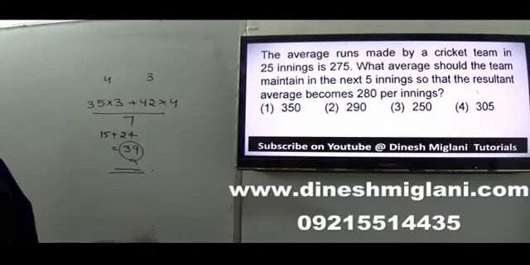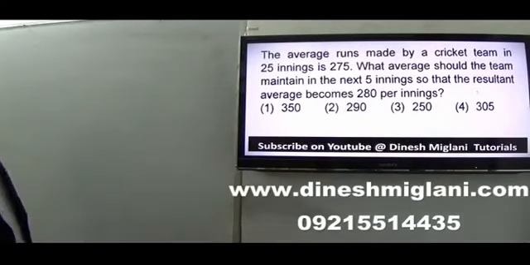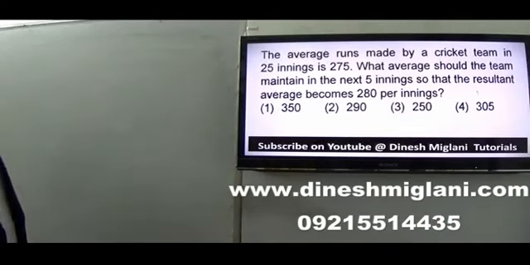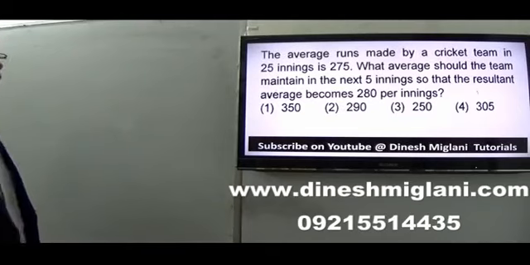Next one is: the average runs made by a cricket team in 25 innings is 275. What average should the team maintain in the next 5 innings so that the resultant average becomes 280 per inning? Let us say the average maintained by the team must be x.